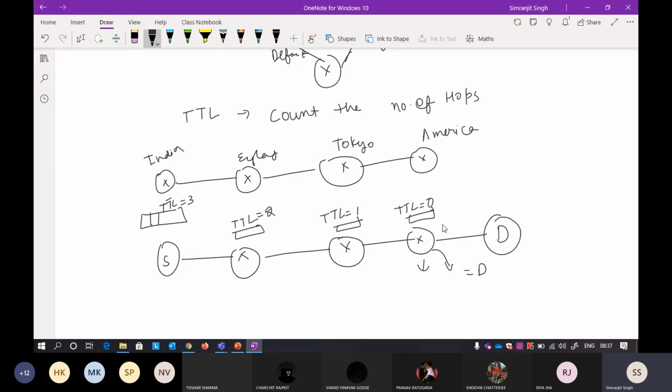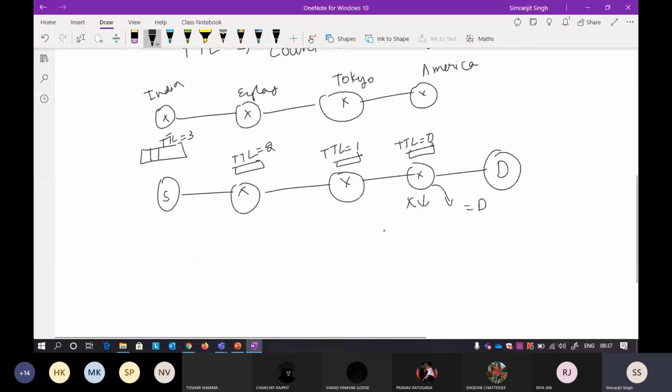But if it is not the destination, this particular router will discard the packet. So that is why we always try to maximize the TTL, so that the packet always reaches the destination, however long the path it takes. That responsibility is not on you.